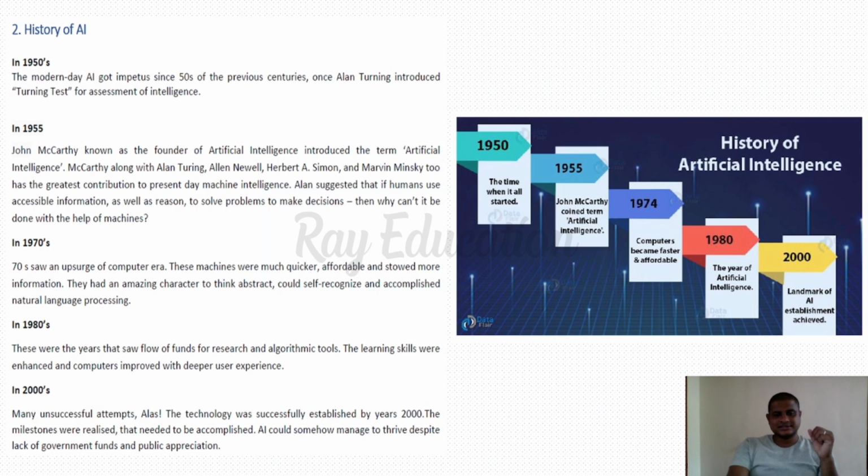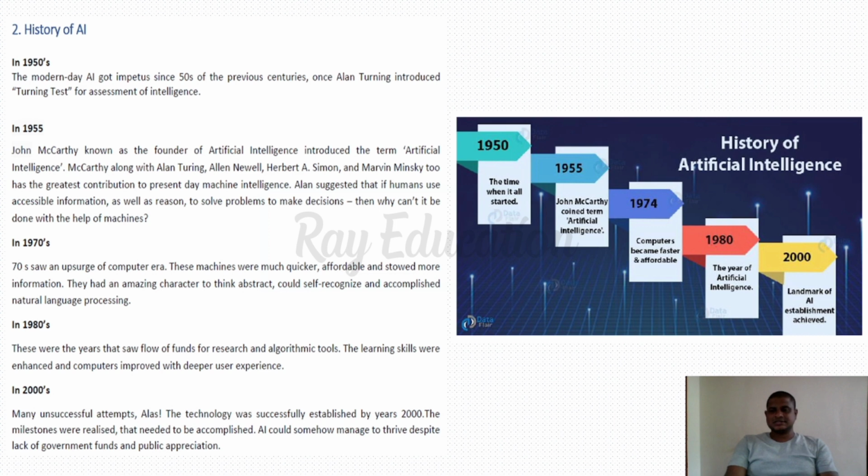So the learning skills were enhanced and computers improved with deeper learning and user experience in the 1980s. So it is called the year of artificial intelligence. The year 2000 made a landmark in AI establishment. Yes, a lot of development was achieved in the year 2000.